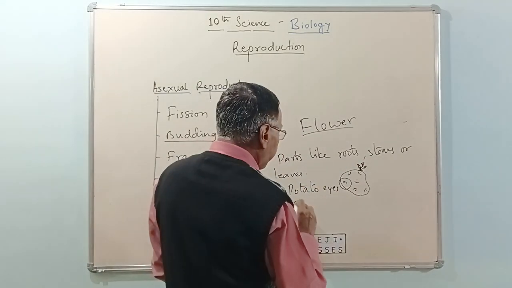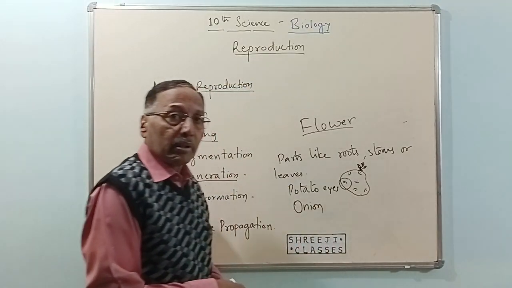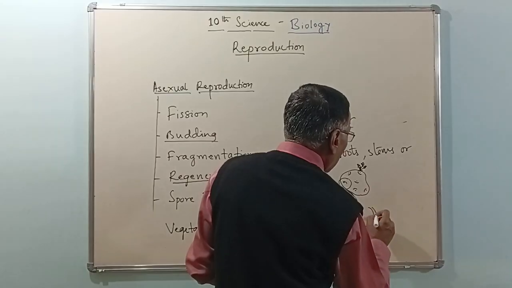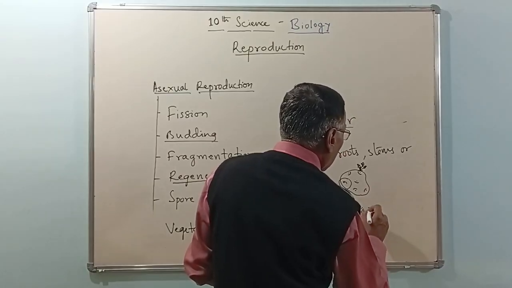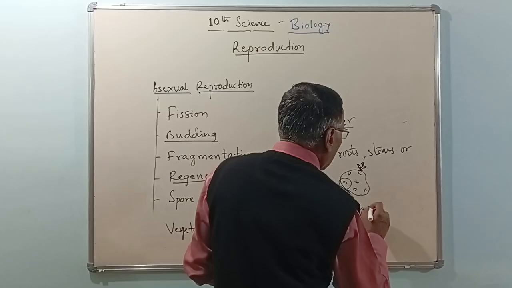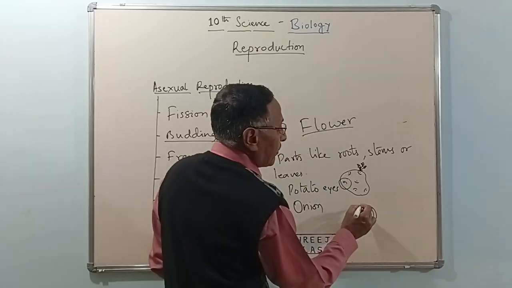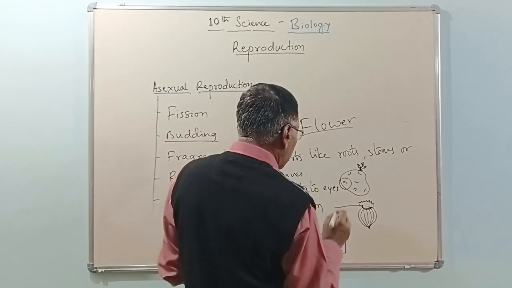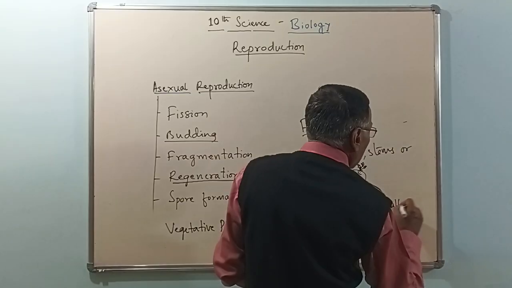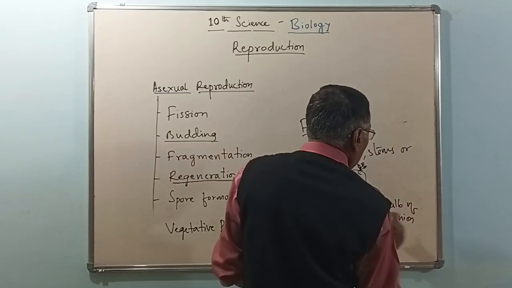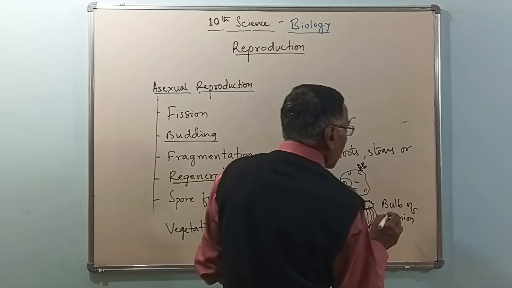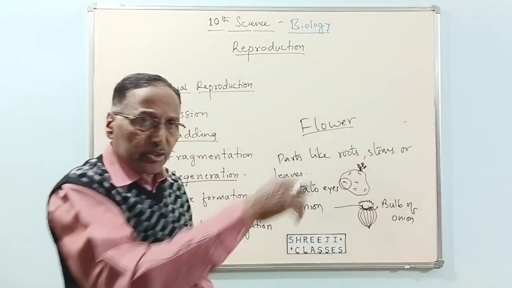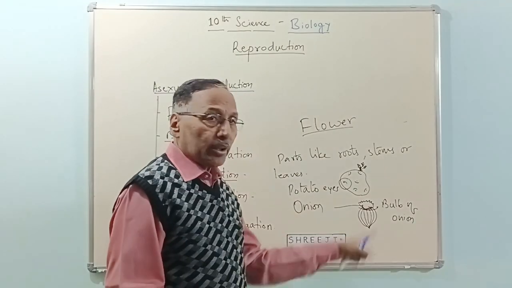Or onion. This part, which we call the bulb of onion, if only this part is cut and placed in the soil, after a few days it will grow into a new onion plant.